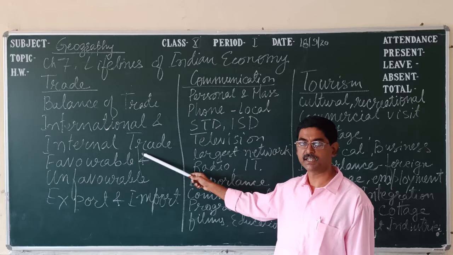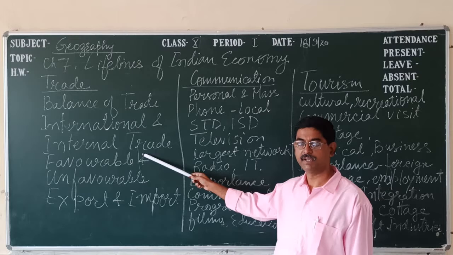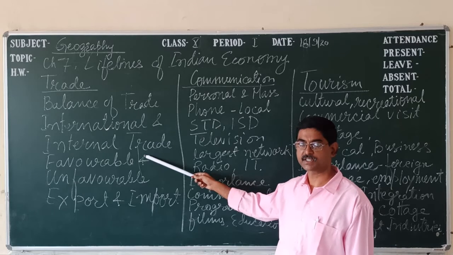Even we can see local trade from the village to the city. In villages, in the morning they collect vegetables and productive goods, indigenous or handicraft goods, and supply them to the cities.